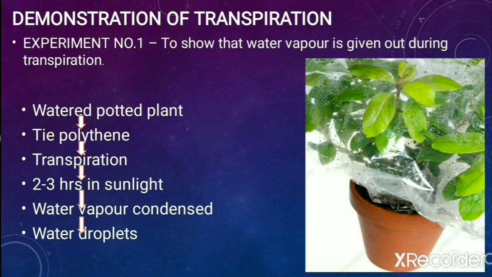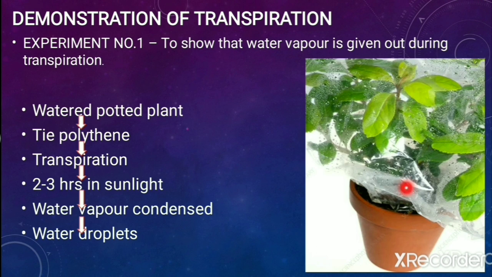So this is an experiment which is proving that transpiration is a physiological process which is done by plants, and in this process they are losing the water in the form of water vapor. So what you have to do, first of all you have to take a watered potted plant. एक ऐसा पॉट लेना है जिसके अंदर एक प्लांट है और उसको आपने अच्छे से उसको पानी भी दे दिया है. Then you have to tie a polythene over it.